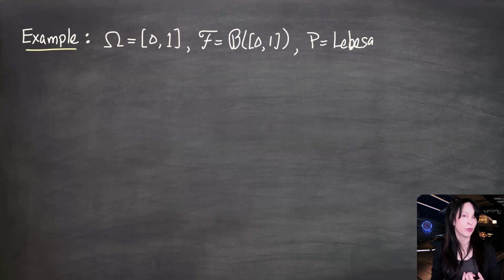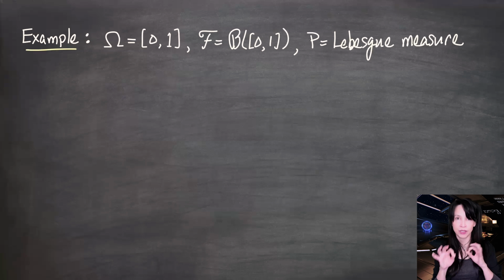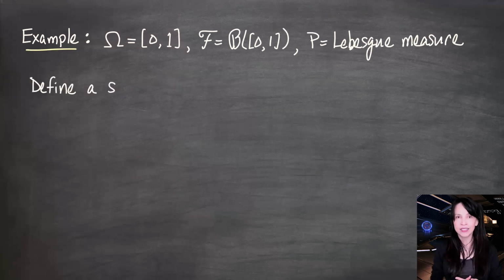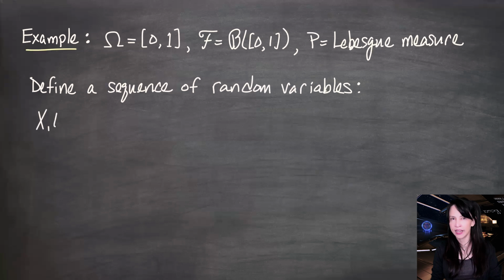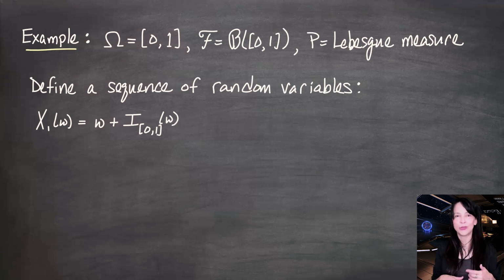I'm going to take the same space. Omega is going to be the interval from 0 to 1 inclusive. Curly F is going to be the sigma field of the Borel sets on 0 to 1. And P is going to be Lebesgue measure. I'm going to define a sequence of random variables like this. X1 of omega is going to be omega plus the indicator that omega is between 0 and 1 inclusive. I'm going to define the next ones so that you see a pattern, because this one's a little difficult to write out in a general formula.